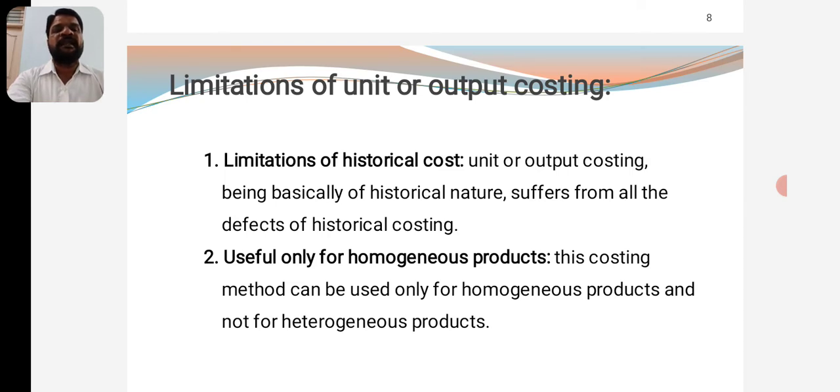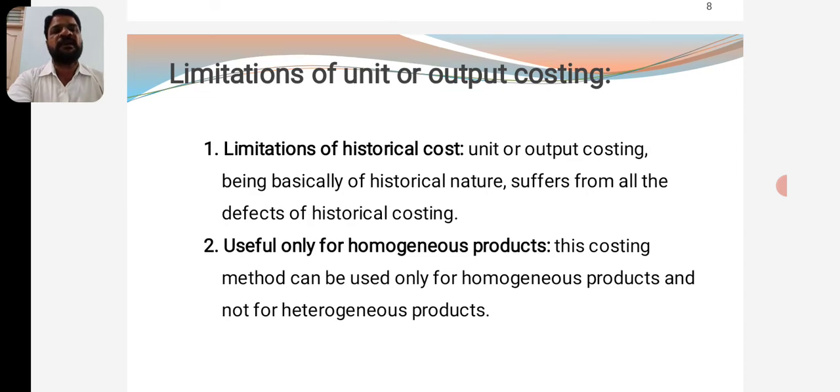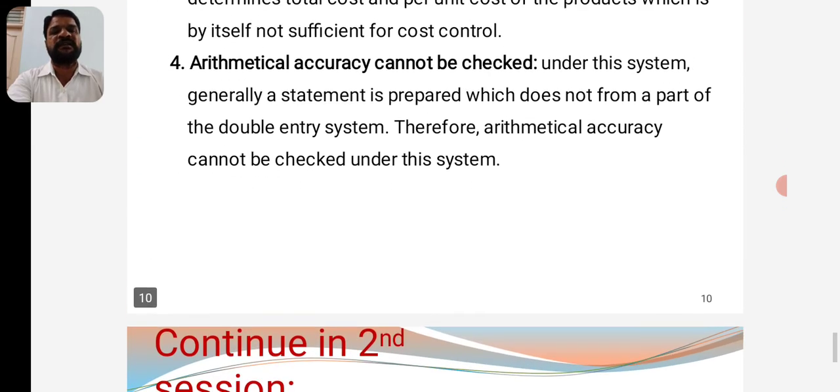And secondly, it is useful only for homogeneous products. Unit costing or output costing is useful only for homogeneous products, but not for heterogeneous products. Now it has to be useful for both types, whether homogeneous or heterogeneous. Therefore it is one of the limitations. It is only useful for homogeneous products.